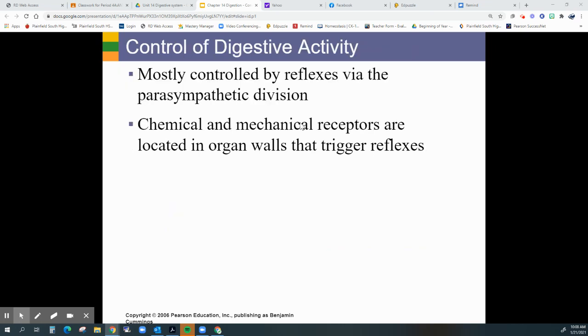All right. Controlling your digestion, again, there's a lot of reflexes, and this is mostly driven by our parasympathetic, this rest and digest form of our nervous system. The chemical and mechanical receptors located in the wall are all triggered by reflexes. So when you swallow something, that stretch reflex going down the esophagus prepares the stomach. The stomach stretching then usually prepares the small intestine, and then the large intestine is triggered by stretching and movement within the small intestine. So all of that continues on down.